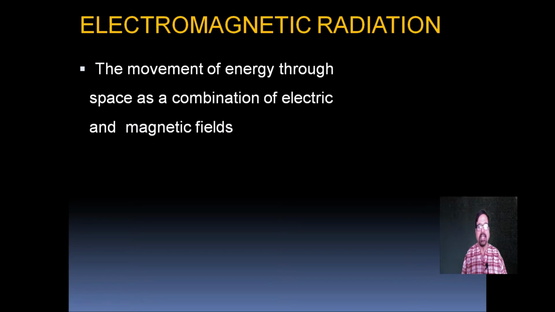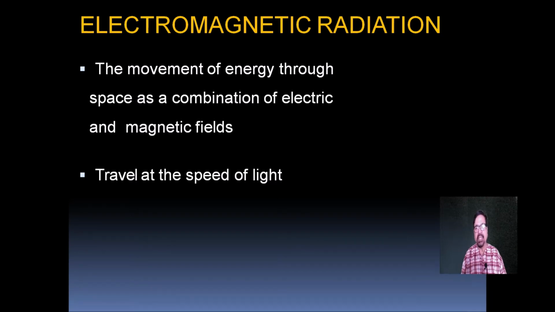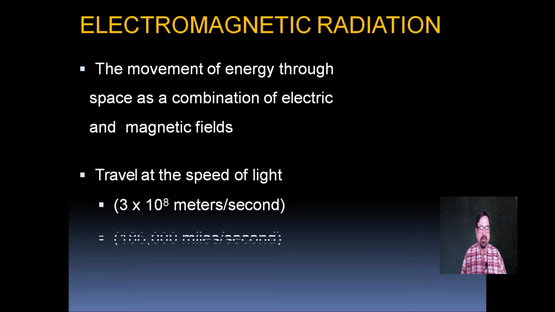Now what is electromagnetic radiation? The movement of energy through space as a combination of electric and magnetic fields is called electromagnetic radiation. Electromagnetic radiation travels at the speed of light. Now this is the speed of light which is designated here.